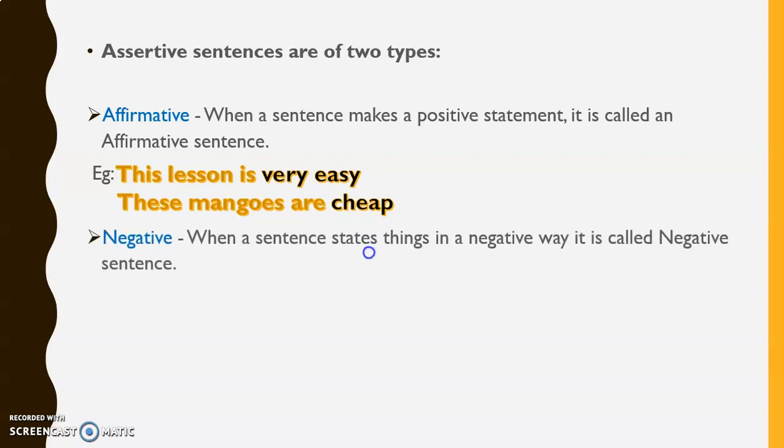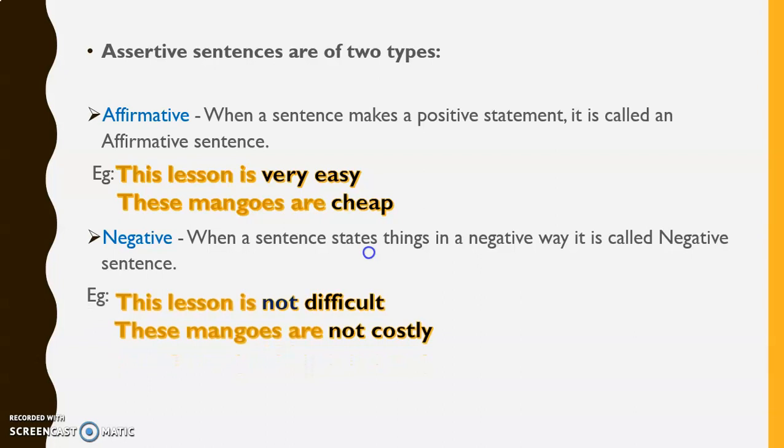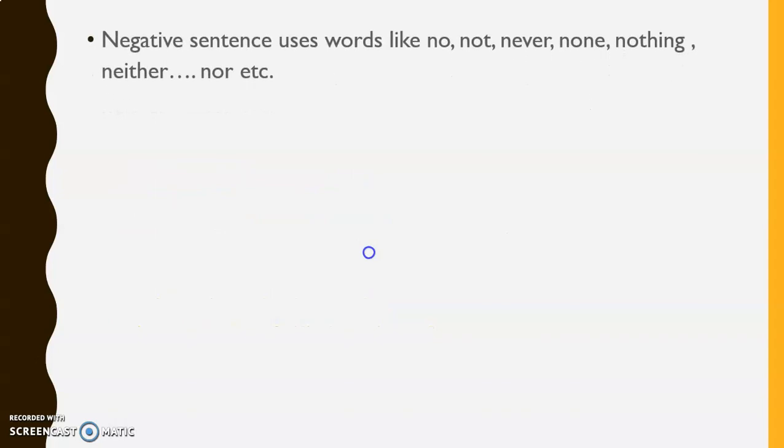The next, negative. When a sentence states things in a negative way, it is called negative sentence. For example, this lesson is not difficult. These mangoes are not costly. Negative sentence uses words like no, not, never, none, nothing, neither, nor, etc.